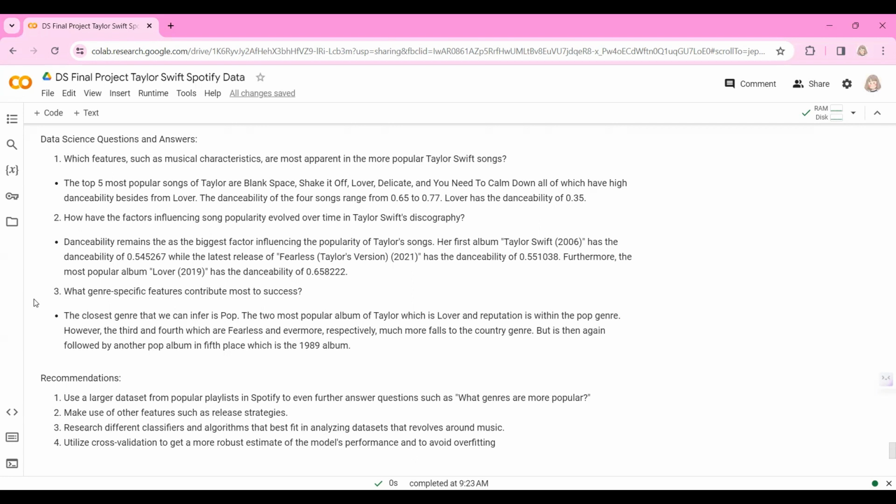This also falls under the country pop genre. Furthermore, the most popular album, the Lover album released in 2019, has a danceability of 0.65. We can see that the danceability of these albums are almost the same. So even after all the years, we can really conclude that danceability really holds a bearing in making popular songs.